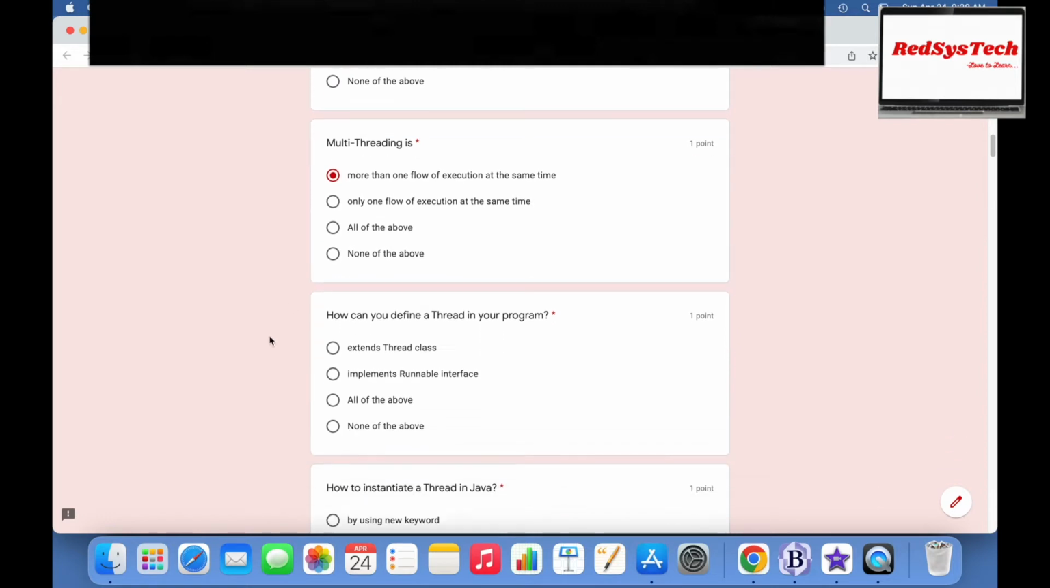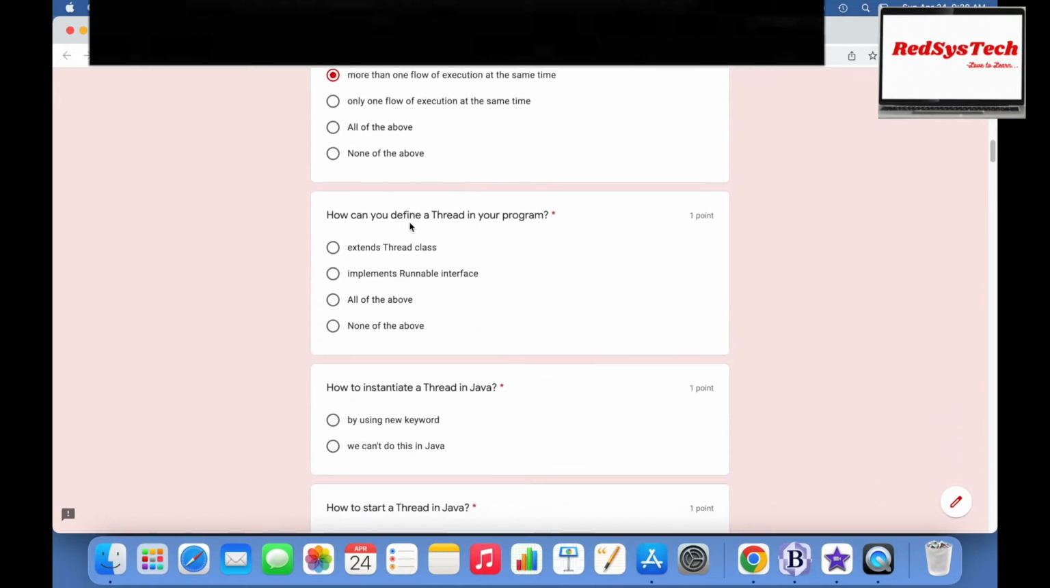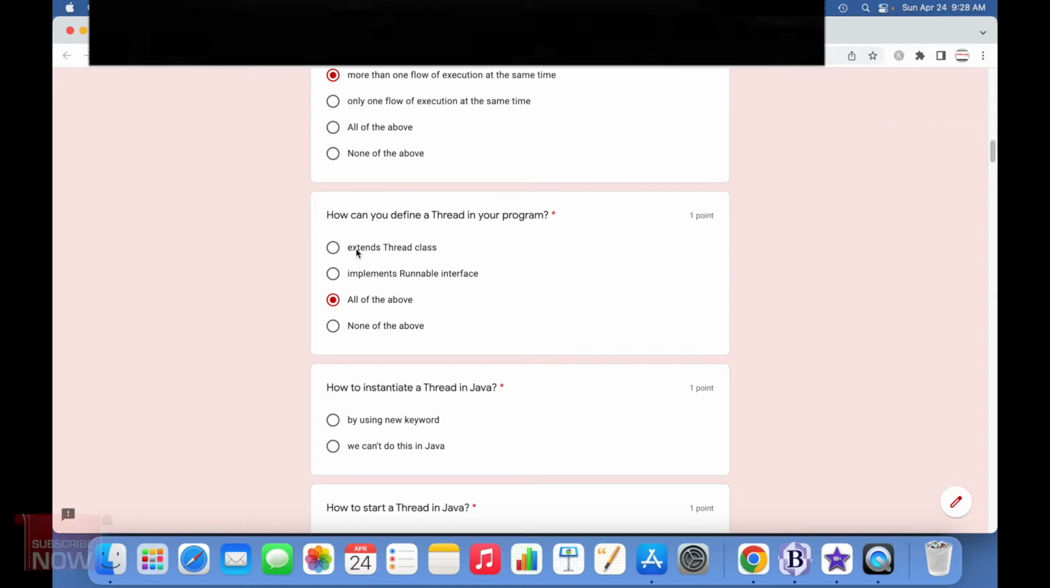All right, let's move on to the next one. How can you define a thread in your program? Extends thread class, implements runnable interface, all of the above, none of the above. You can do it both ways, either by extending the thread class or by implementing the runnable interface. Either way you can do it.